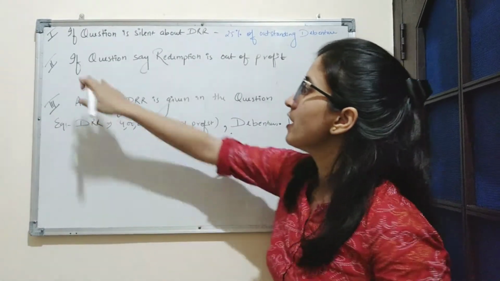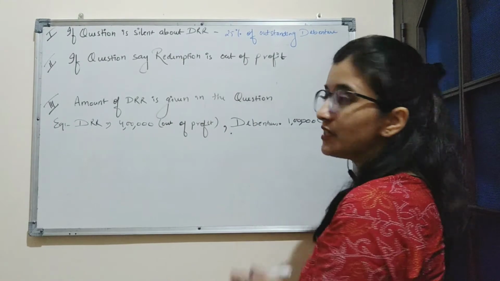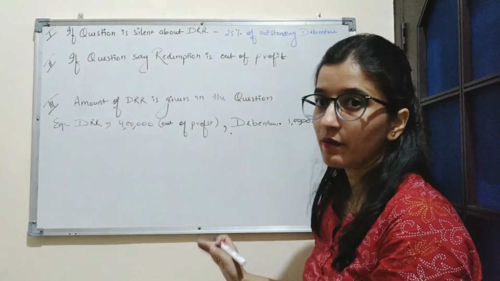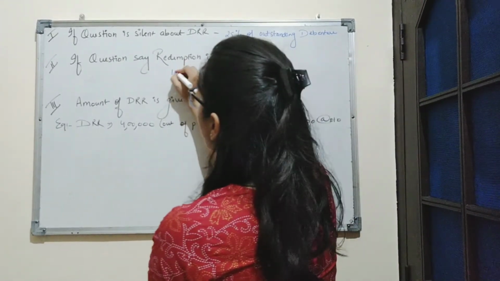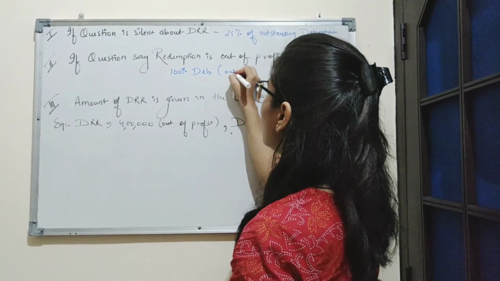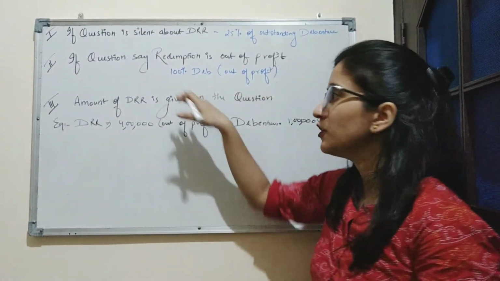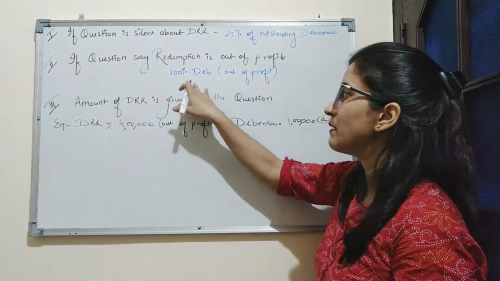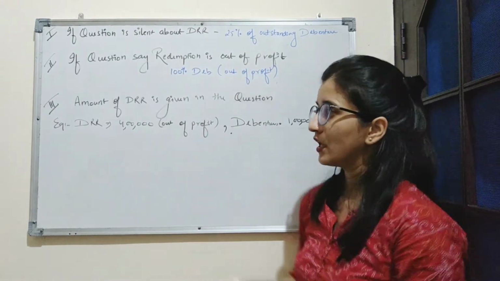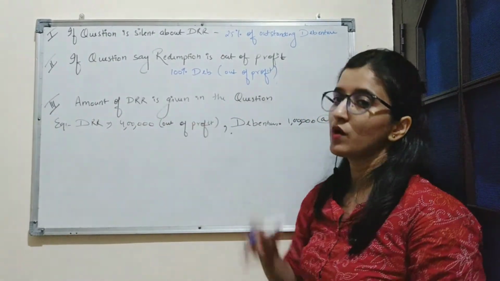Second condition is, if the question says redemption is out of profit. In this condition, you don't need to create 25% of outstanding debentures. You will have to create DRR of 100% of debentures out of profit. Here you don't need to maintain 25%, you will maintain 100% of the debenture which is given as profit in the question. Now third condition is, amount of DRR is given in the question.